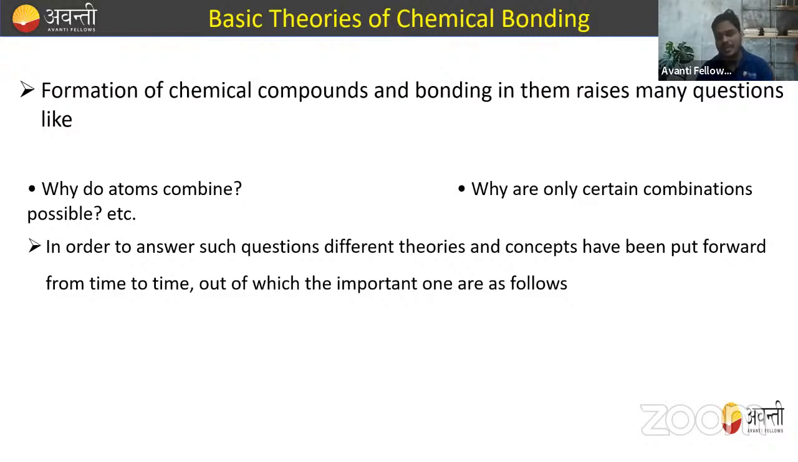Formation of chemical bonds and bonding in them raise many questions. Like, why do atoms combine? Why are only certain combinations possible? Why does Na combine with Cl to form NaCl only, why not NaCl2? Why does Mg combine with Cl to form MgCl2 only, not MgCl? So these types of questions were arising.